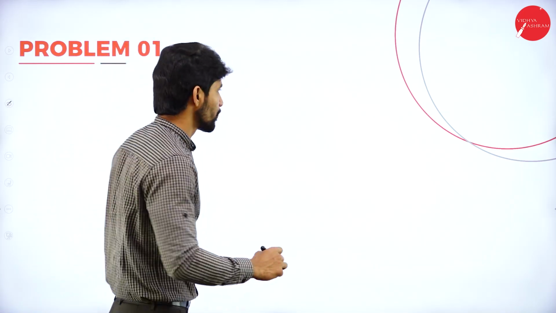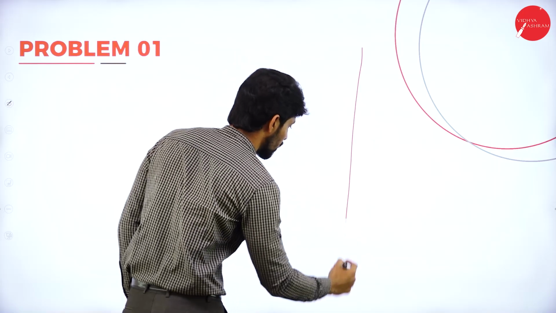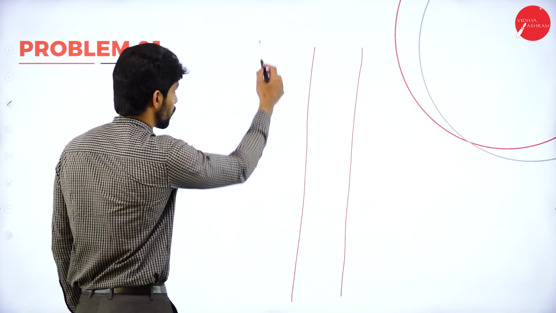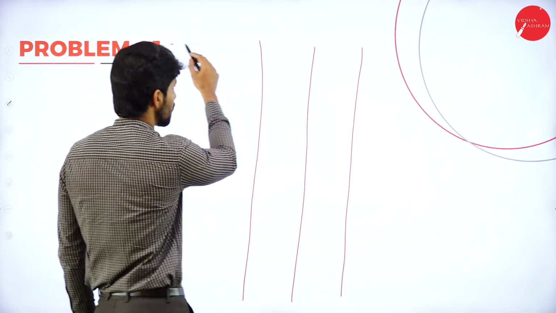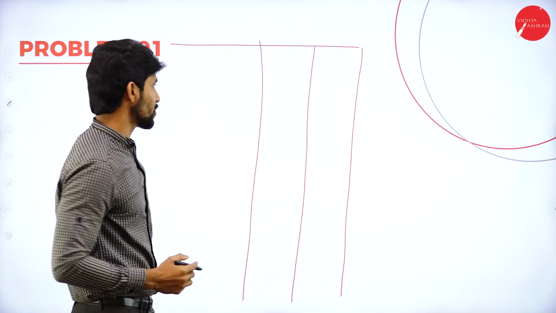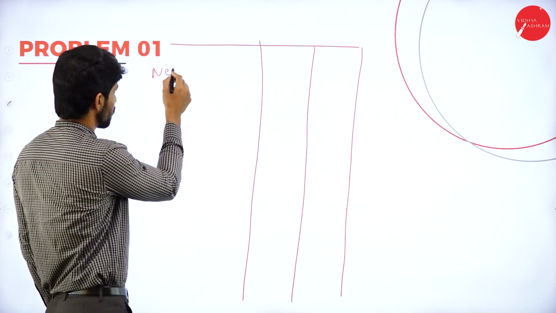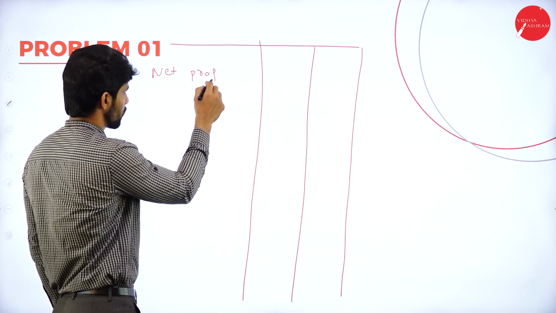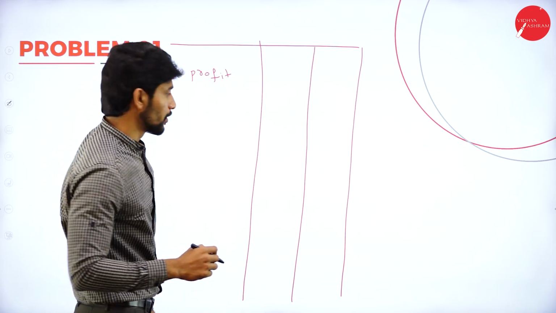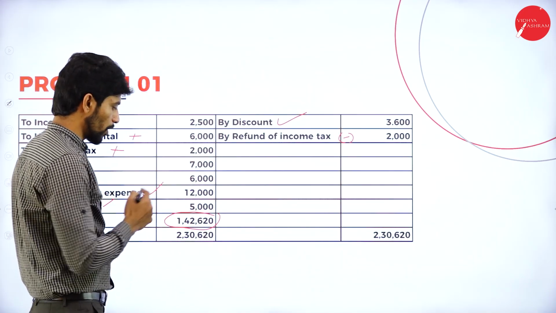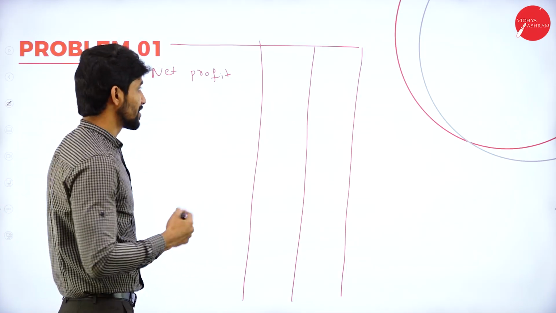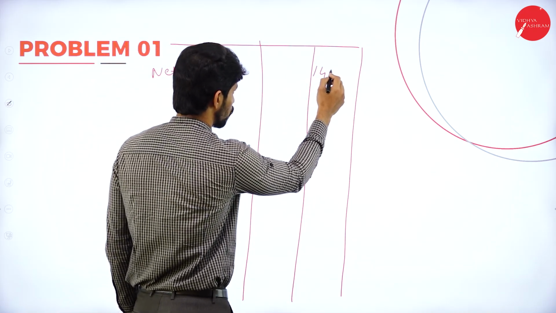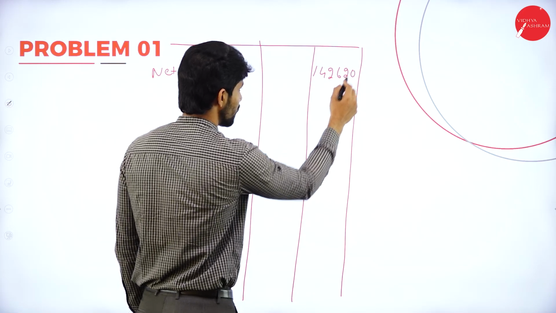So what is the format? The format is very simple. You have to make 3 columns. First column is particulars, second column is amount, and third column is amount. Okay, particulars, amount, amount. First we are supposed to write net profit. So what is the net profit in the problem? Net profit is 1,42,620. So first write down the net profit, 1,42,620.